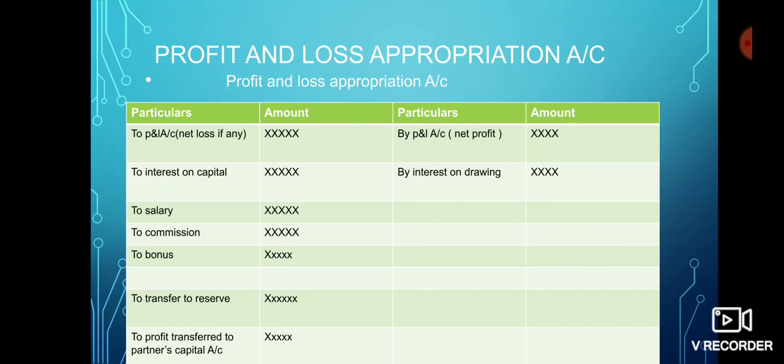Whatever the amount is given, sometimes it can be given as percentage of net profit, that can be calculated by taking net profit and that particular percentage which is given in the question. For example, if profit of the firm is 50,000 and transfer to general reserve is given 10%, then 10% of 50,000 will be 5,000, which will be written here.